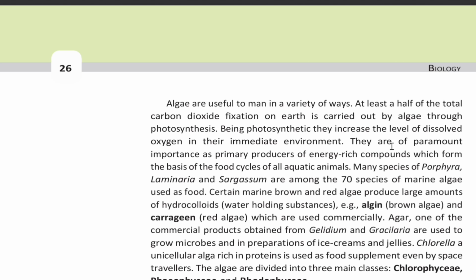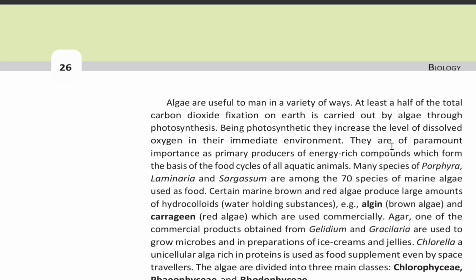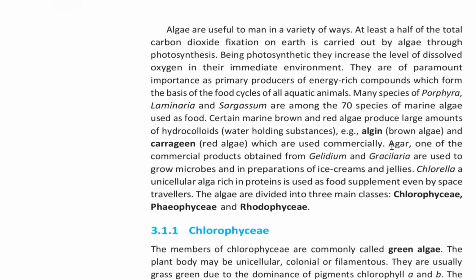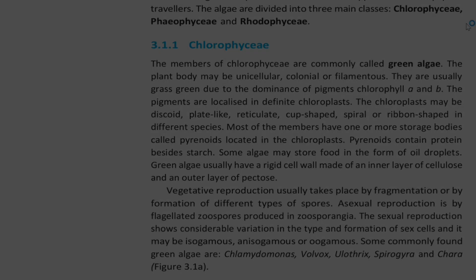Agar, one of the commercial products obtained from Gelidium and Gracilaria, is used to grow microbes and in preparation of ice creams and jellies. Chlorella, a unicellular alga rich in proteins, is used as a food supplement even by space travelers. The algae are divided into three main classes: Chlorophyceae, Phaeophyceae, and Rhodophyceae.